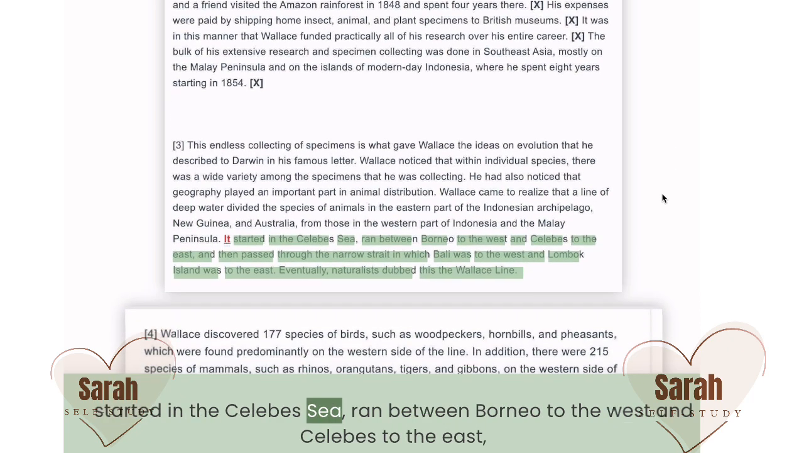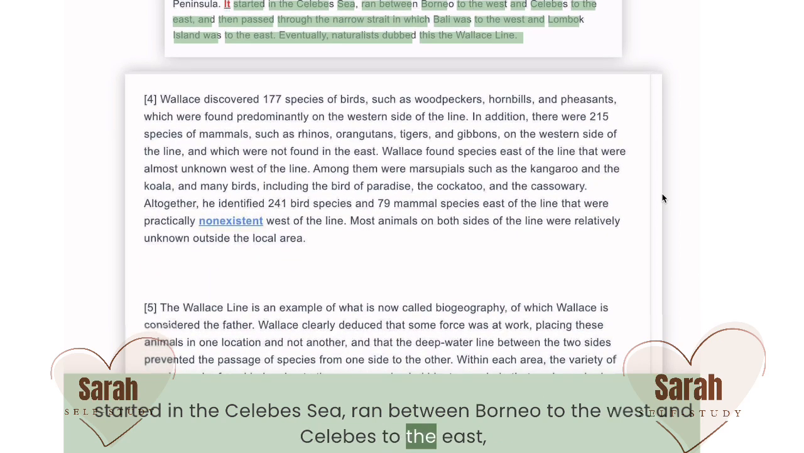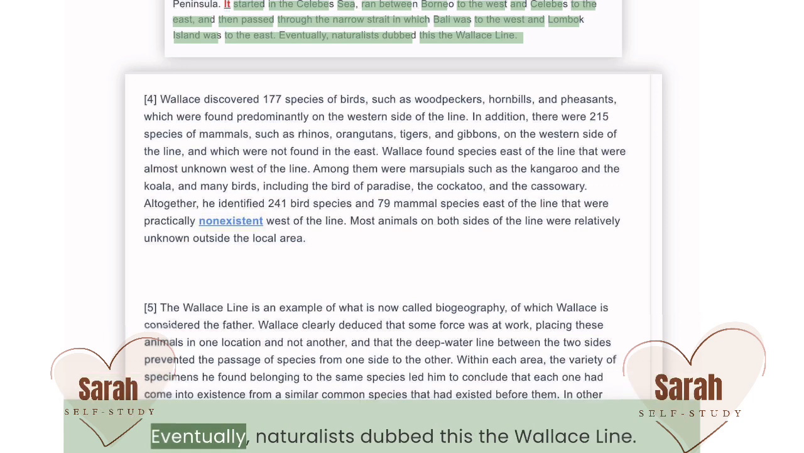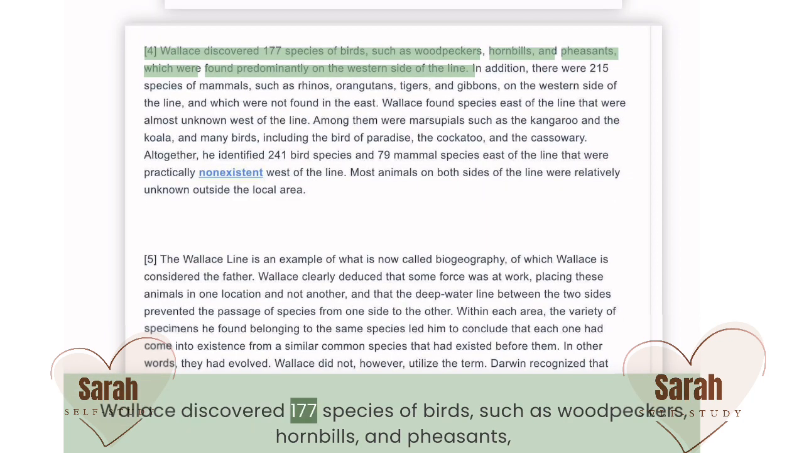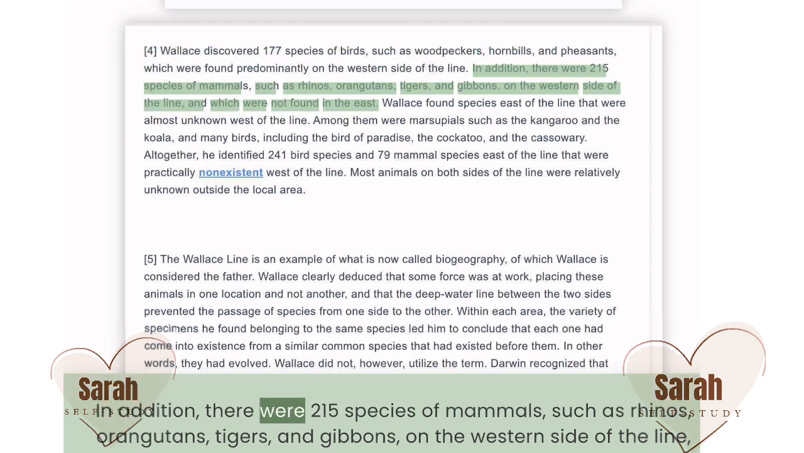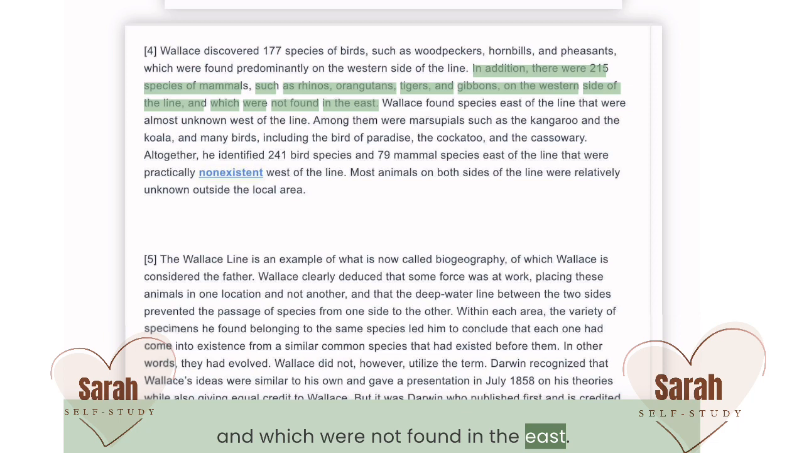It started in the Celebes Sea, ran between Borneo to the west and Celebes to the east, and then passed through the narrow strait in which Bali was to the west and Lombok Island was to the east. Eventually, naturalists dubbed this the Wallace line. Wallace discovered 177 species of birds, such as woodpeckers, hornbills, and pheasants, which were found predominantly on the western side of the line. In addition, there were 215 species of mammals, such as rhinos, orangutans, tigers, and gibbons, on the western side of the line, and which were not found in the east.